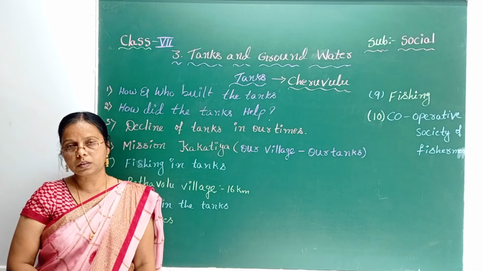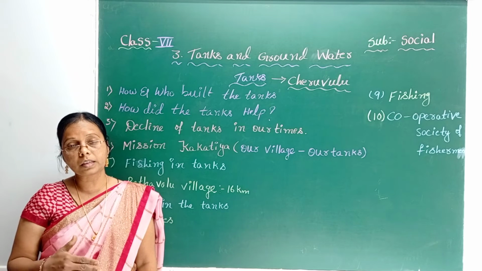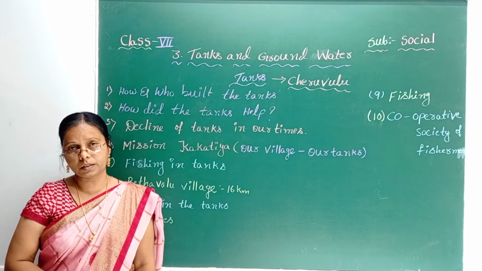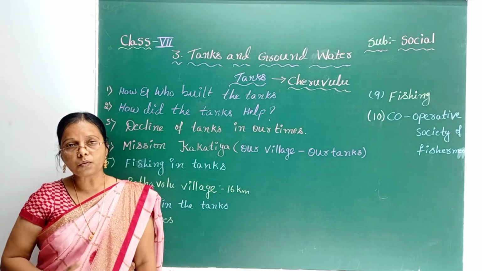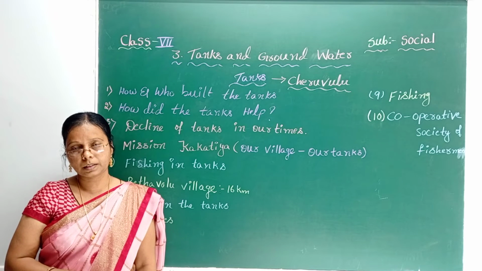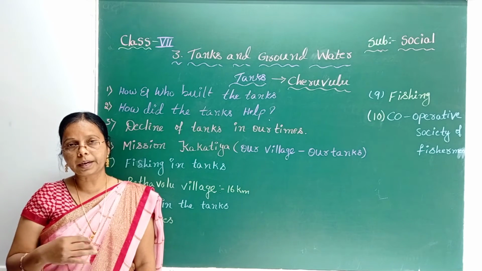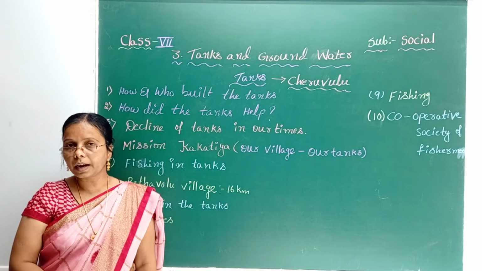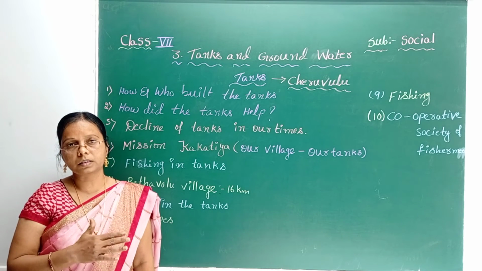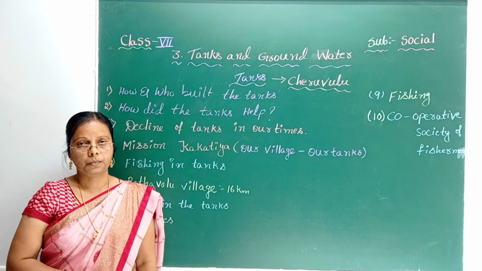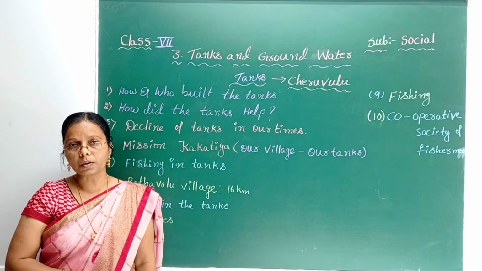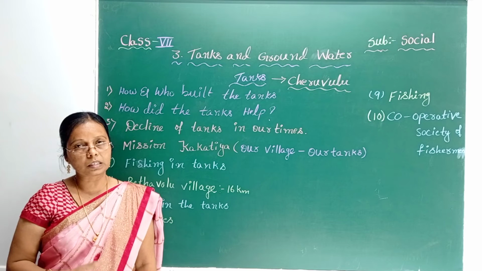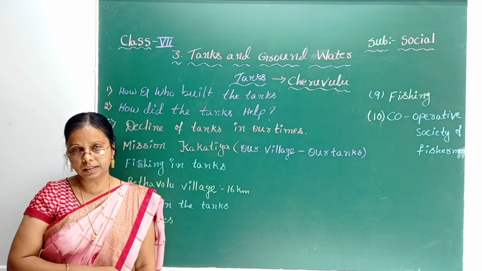Mostly these are available in canals, streams and small rivers. When the water flows into the tanks, the fish breed in that water. But later all these varieties disappeared. The reason is that the farmers are utilizing various chemicals and fertilizers.